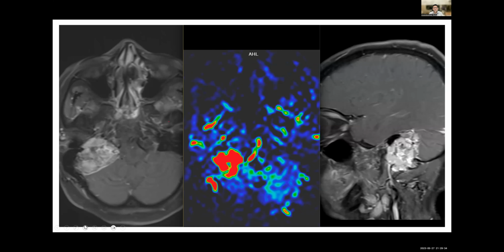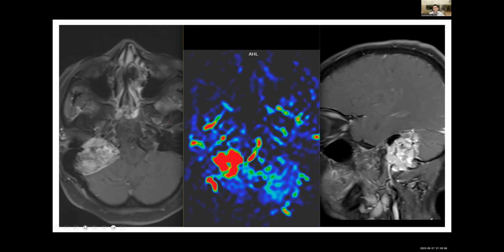There is a well-defined enhancing lesion in the lower CP angle at the level of jugular foramen, and the lesion is encasing the sigmoid sinus and part of the transverse sinus, indenting on the cerebellar parenchyma. And there is intense increase in the perfusion, or there is high perfusion values within the tumor.